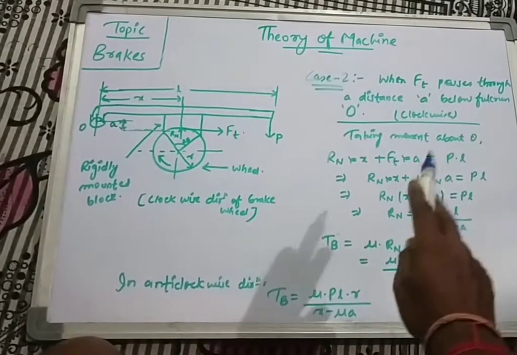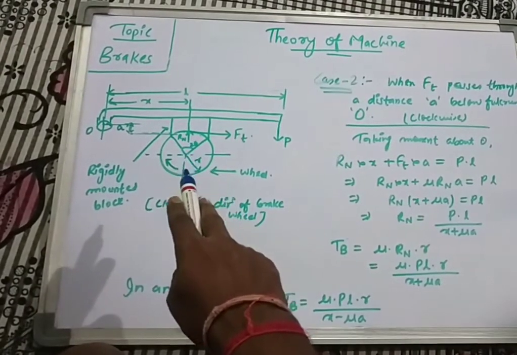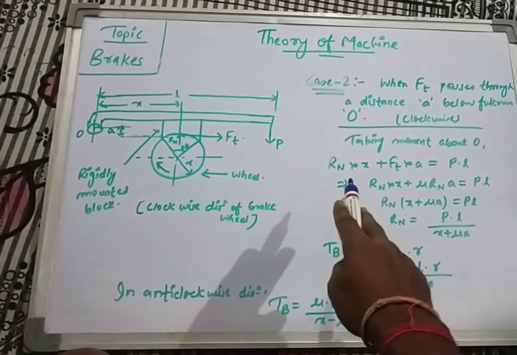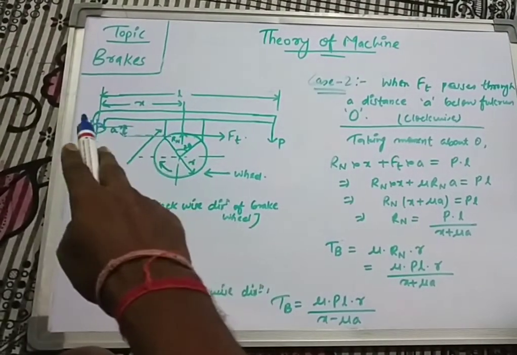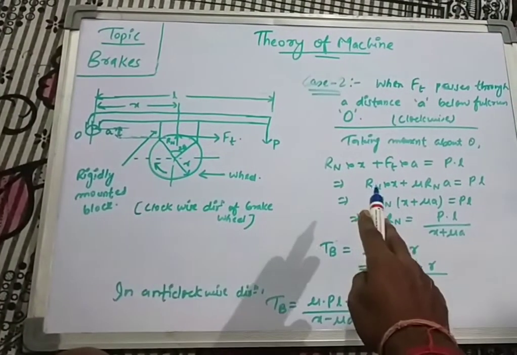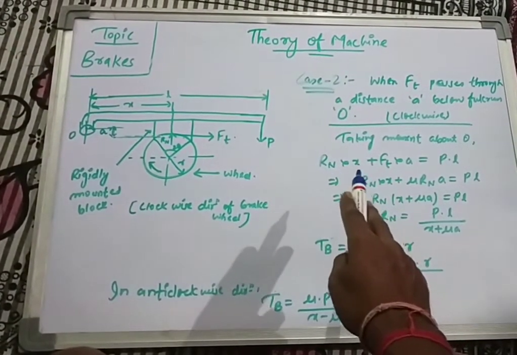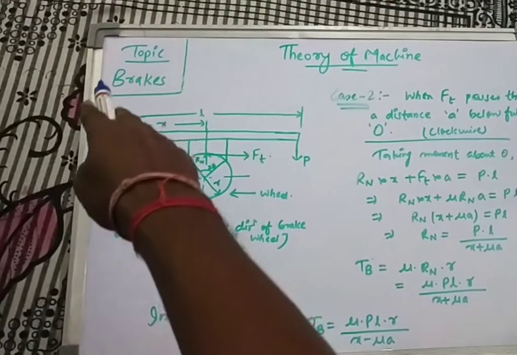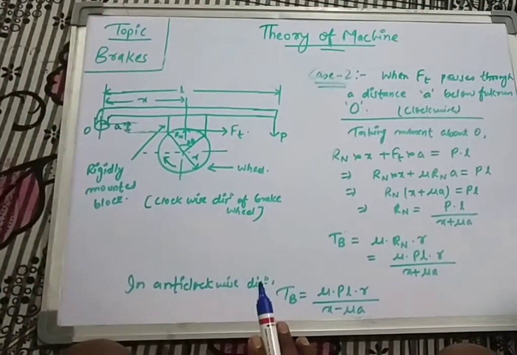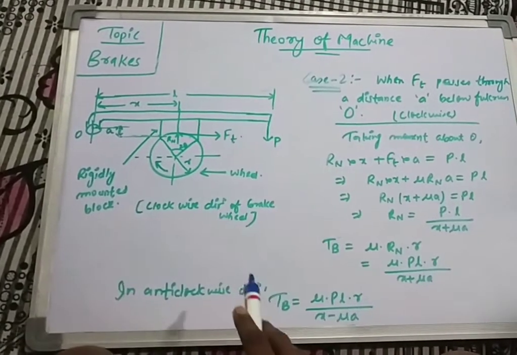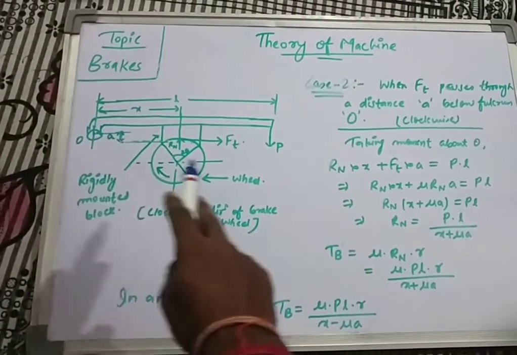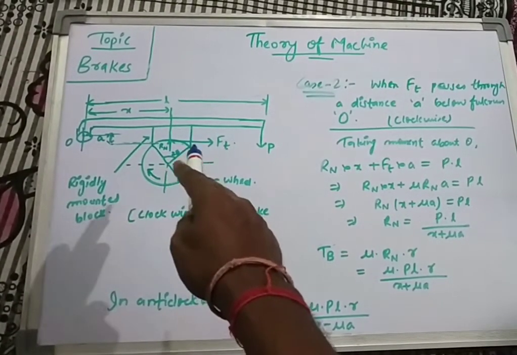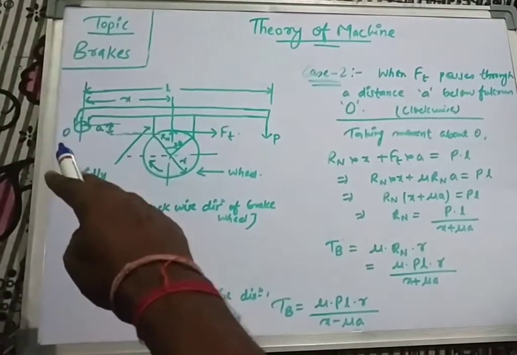So taking moment about point O, we can see that Rn is vertically upward, so while going through it will move like this, that means anti-clockwise direction. So we have Rn into X, the distance between point O and Rn is X, so the perpendicular distance will be X. I have written Rn into X with a positive sign, since Rn will move in an anti-clockwise direction. Now coming back to the second force, that is Ft. Again we have to reach the point O. The force Ft is along this direction, so Ft will move like this, that means again in anti-clockwise direction.